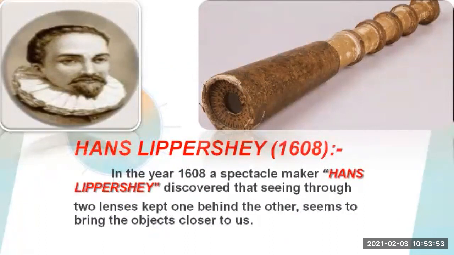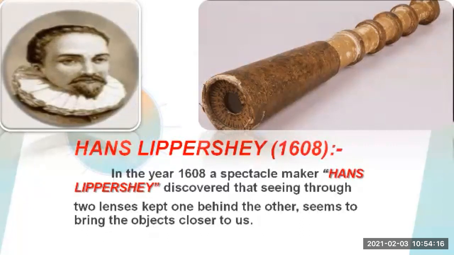In the year 1608, he discovered that by arranging two or more lenses one behind the other, we can get a closer view of the object.